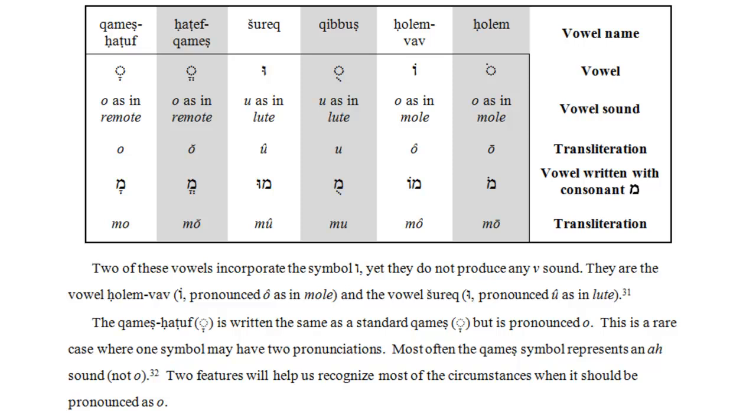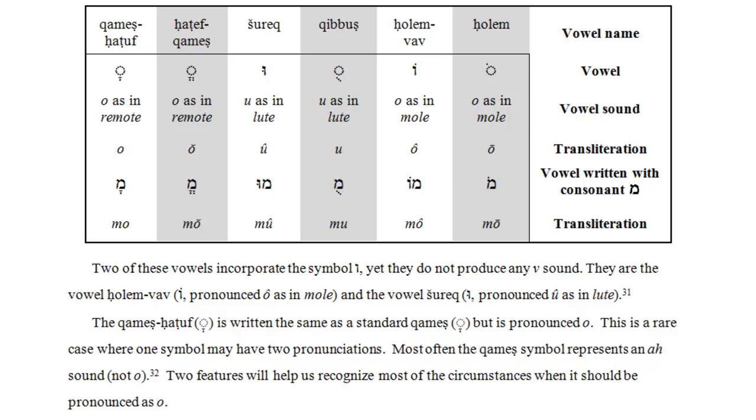A later module will give you some practice recognizing when this is the case, and when we should rather recognize the cholam atop the vav symbol as strictly the vowel, cholam vav, with the value O. That will come, as is noted in a footnote, a little bit later in section Efes Nikud Chamesh, that means 5, Nikud Gimel.